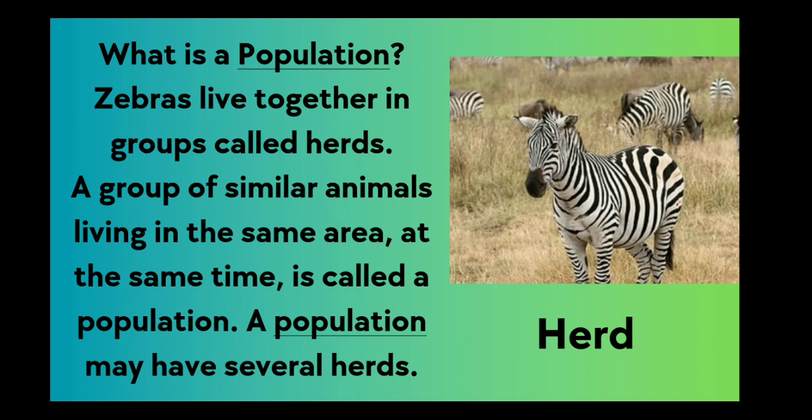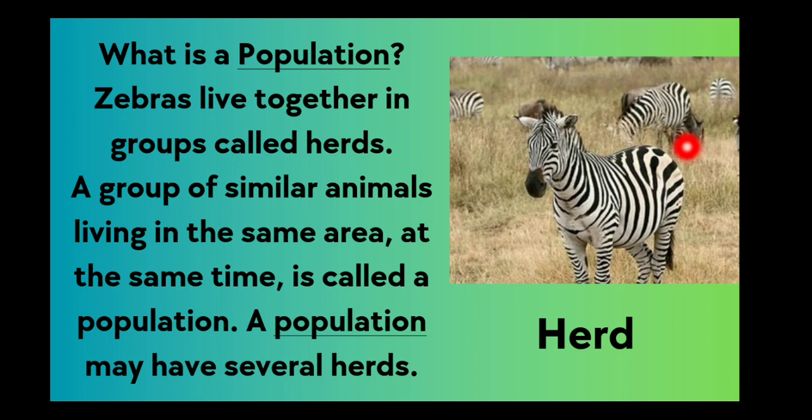Now we come to the next part of our unit, which is the population. What is a population? Zebras live together in groups called herds. A group of similar animals living in the same area at the same time is called a population. So they are living in the same area at the same time together. So they are a population. A population may have several herds.